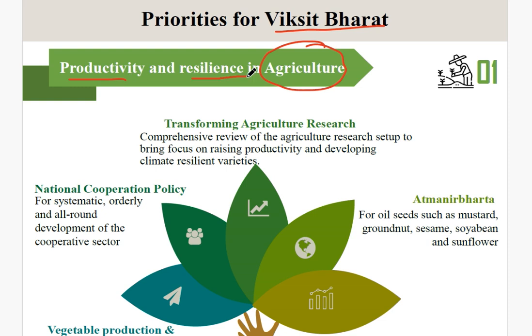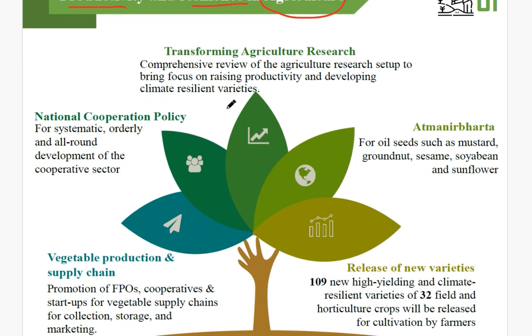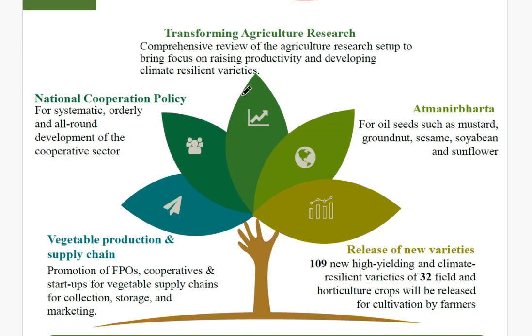So productivity and resilience in agriculture. You can see, beautiful graphics have been used this time. Transforming agriculture research: a comprehensive review of the agricultural research set up to bring focus on raising productivity and developing climate resilient varieties. That means this time in the budget there would be more focus on agricultural research and more climate resilient varieties of crops which are tolerant to pest attacks and climate changes.